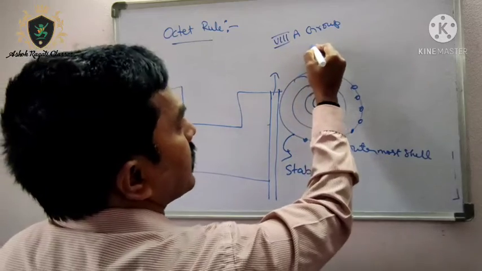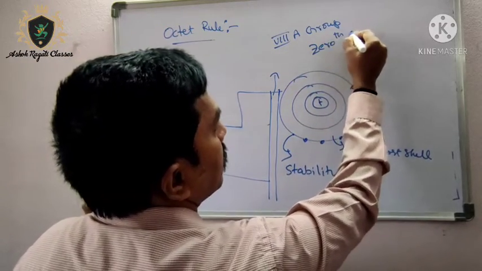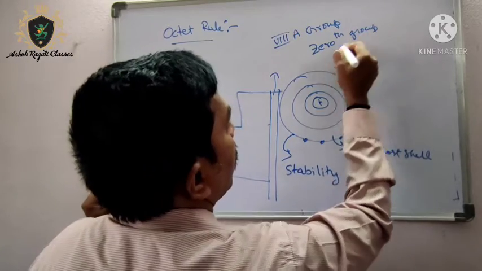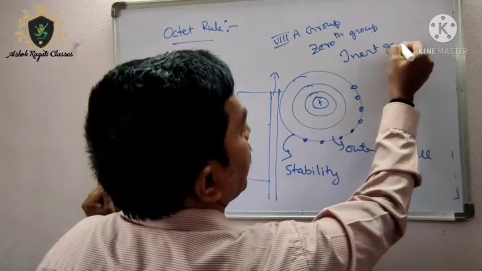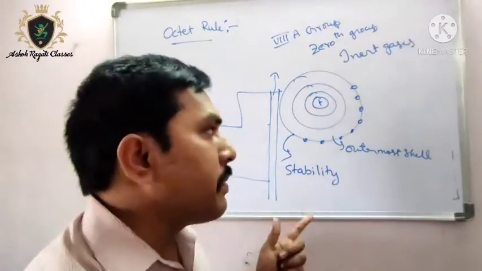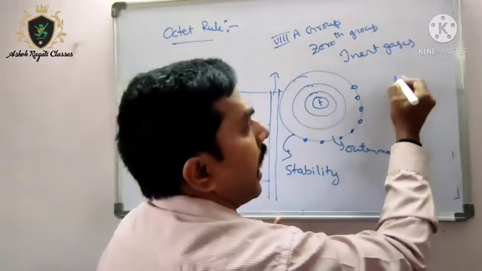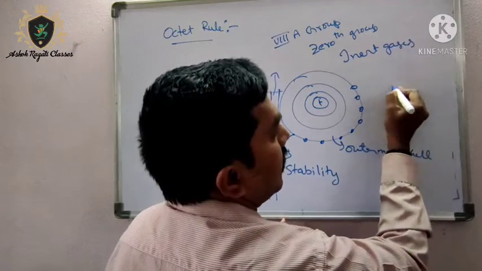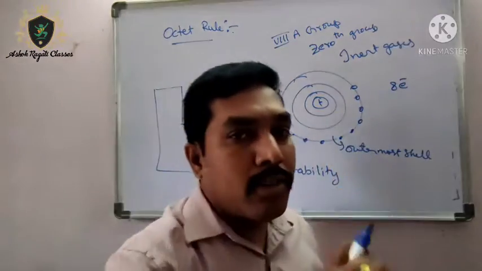This is also called the 0th group, or the inert gases group. What is the speciality of this group? This 8th group has 8 electrons in the outermost shell.